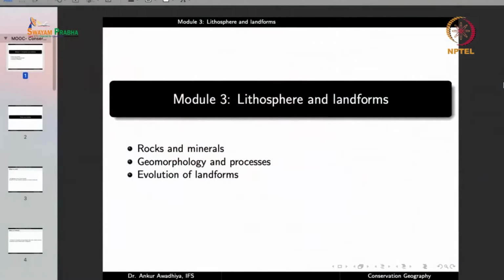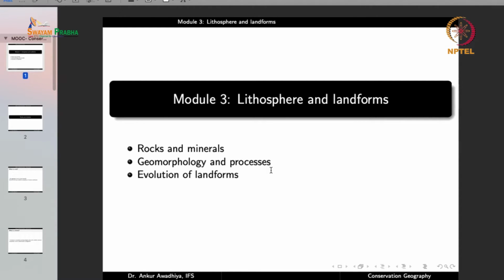Similarly, the rocks give rise to soil, and we also have different kinds of soils. So this module is going to concentrate on the solid sphere, that is the lithosphere, and it will have 3 lectures. The first is rocks and minerals. What are rocks? What are rocks made of? What are the different kinds of rocks? Now, rocks are made up of minerals, so what are the different kinds of minerals? How do we characterize a mineral, and so on.